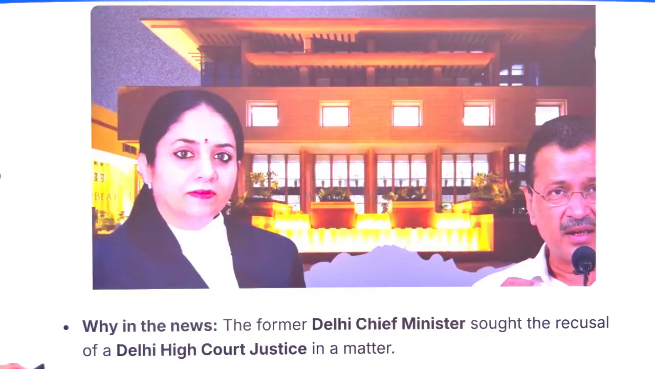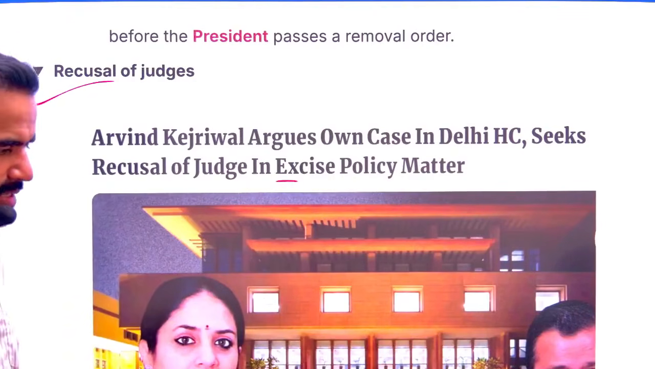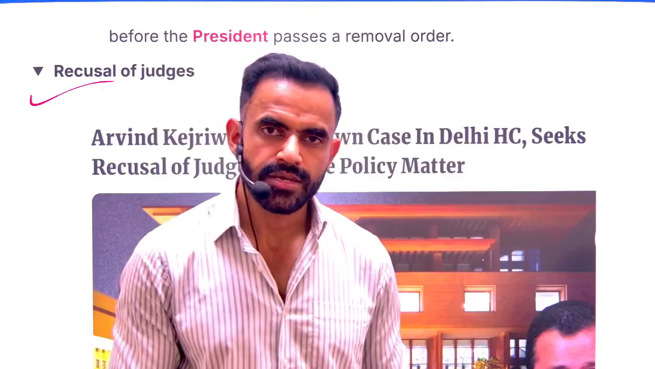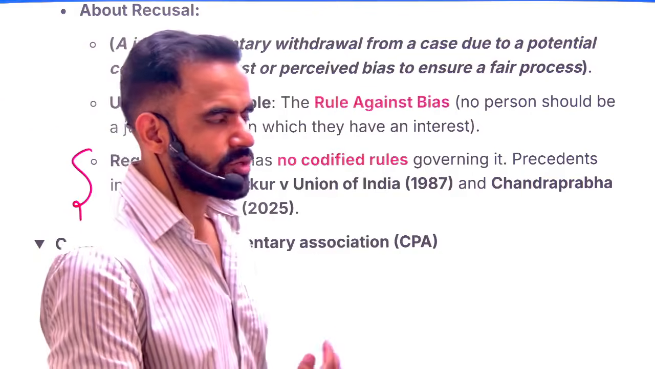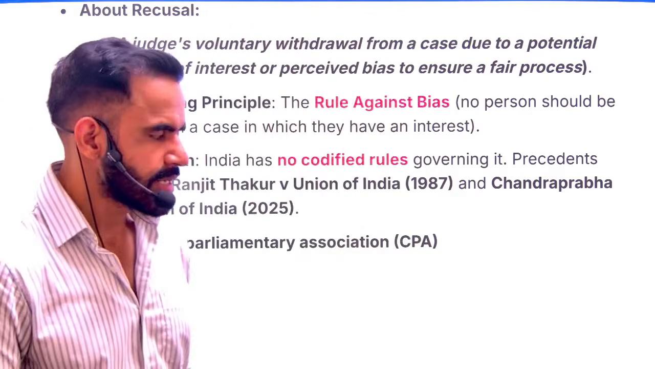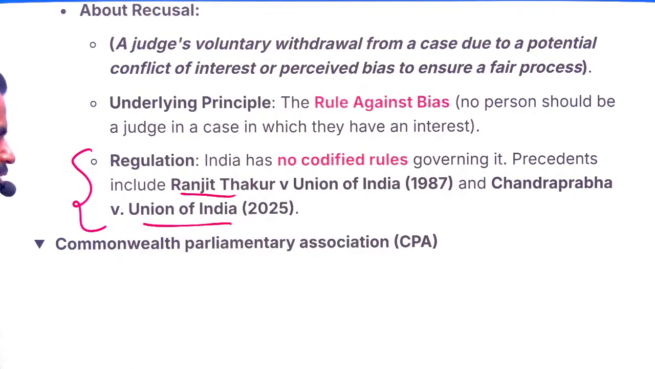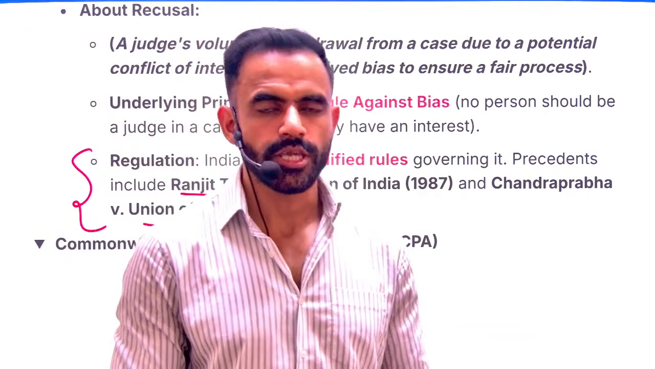So this was a case related to the excise policy issue. In that context, please remember that state governments have the power to impose excise duty on liquor. That can be asked in economics as well. Please remember one more thing, that we don't have any explicit codification of this entire process. It depends on the discretion of the judge whether they want to recuse or not. However, there are certain case laws. For example, Ranjit Thakur versus Union of India and Chandra Prabha versus Union of India. These are two important precedents, but explicitly it is not codified in what circumstances they need to recuse themselves.